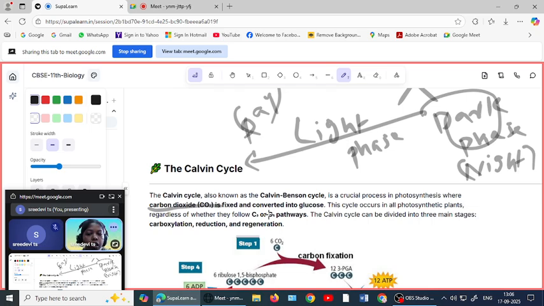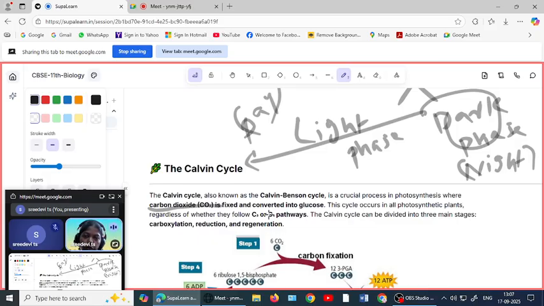So it will lead to some terrific results. Okay, it will definitely not be good results. So the plants fix this atmospheric carbon dioxide to convert it into a useful product.